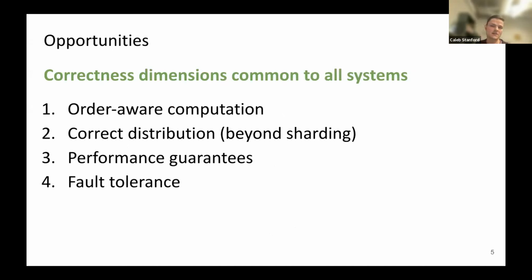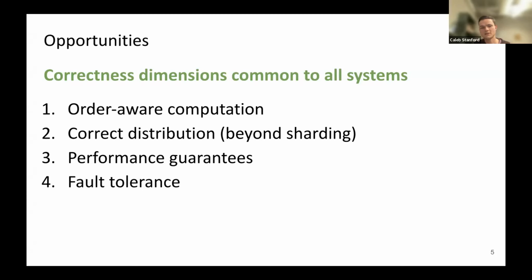But the opportunity here is that there are some dimensions of correctness that we've identified and that others have identified that are common to all systems. I'll just mention four, and you can read more about it in the paper. So order-aware computation is a huge aspect of today's stream processing systems, where you want to know which operators are aware of the order of the input and which are independent of the order. Correctly distributing complex stateful applications,